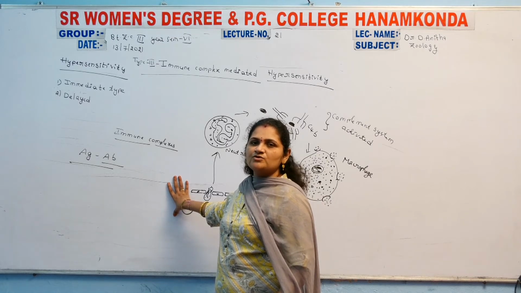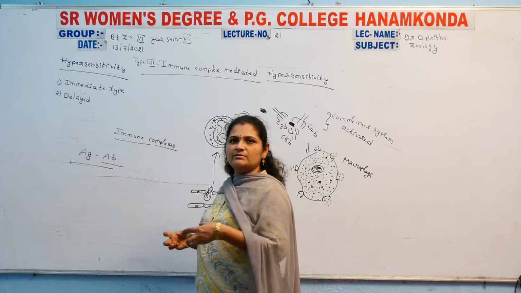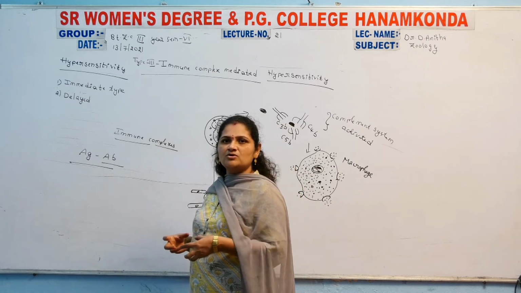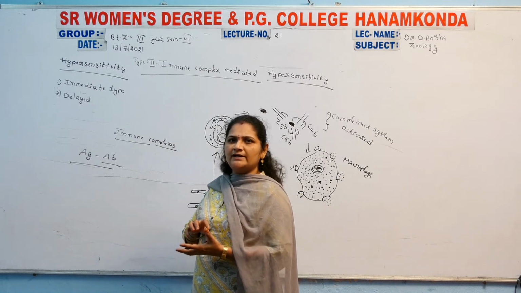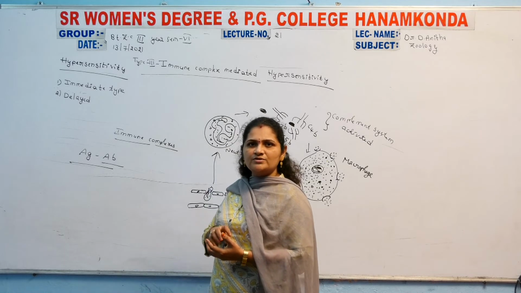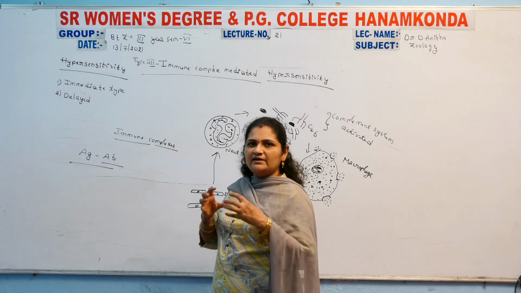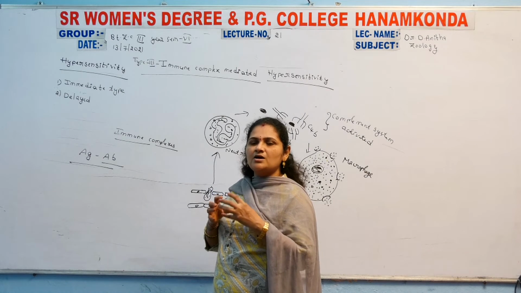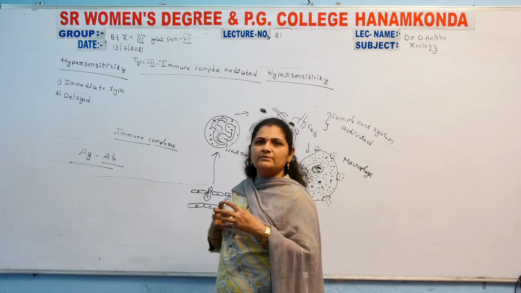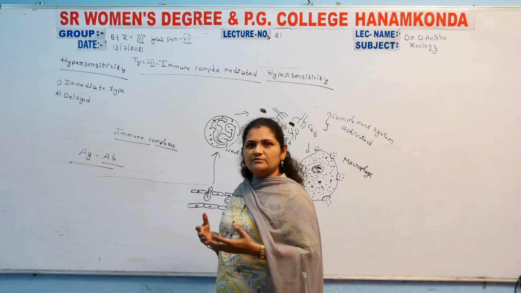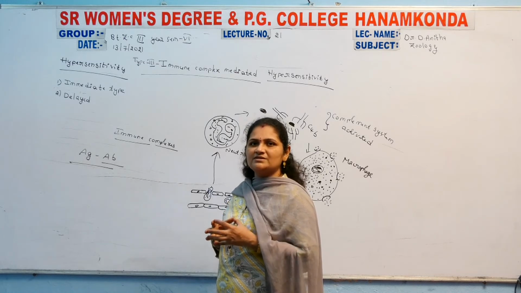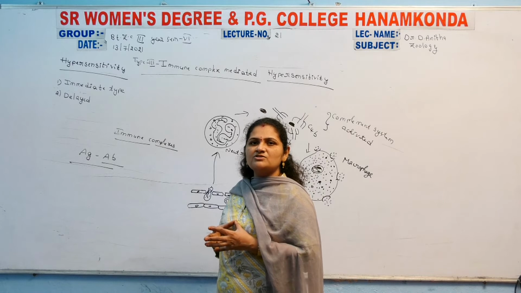The antibodies bind the antigens and kill them, but some of the antigen antibody complexes may not be dissolved. They remain like that, and so the immune complexes exist in an insoluble form.